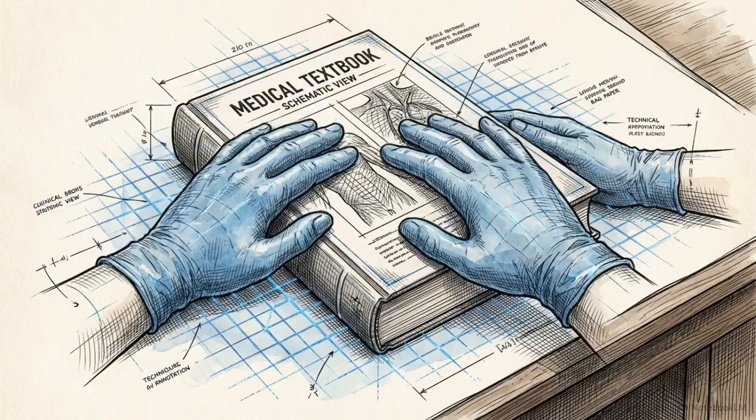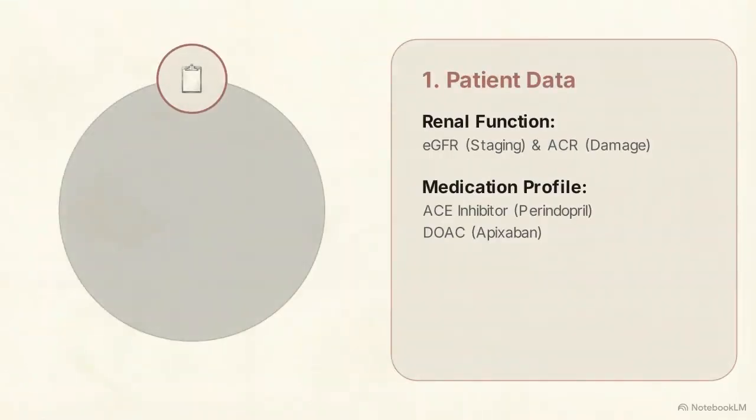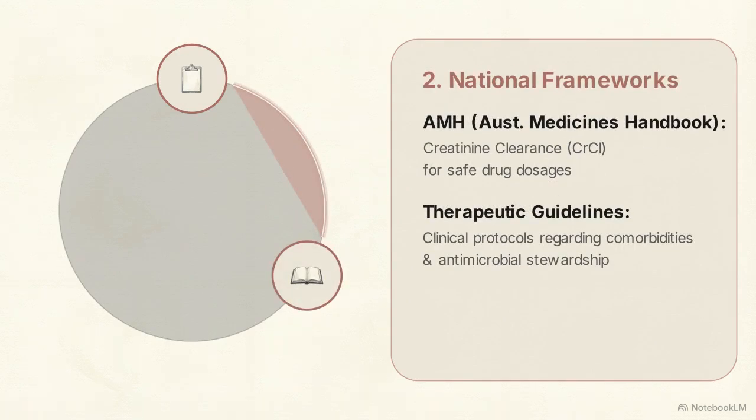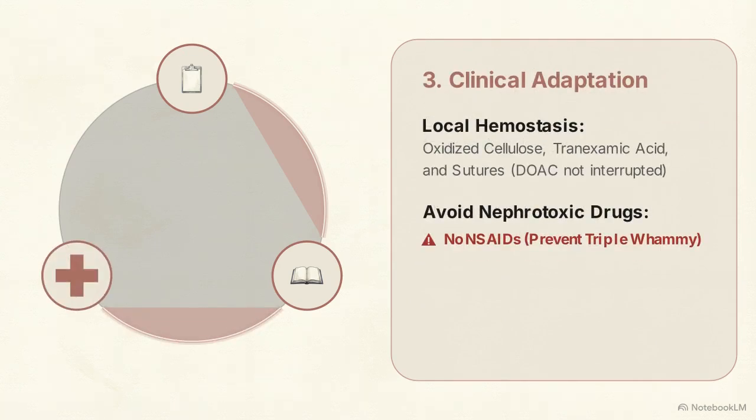We can collapse this scenario into a unified workflow for clinical practice and exam preparation. Step 1 is information gathering. Map the patient's renal function and medication profile. Step 2 is guideline consultation. Cross-check drug interactions using the AMH and therapeutic guidelines. Step 3 is treatment modification. Execute local hemostasis and strictly avoid nephrotoxic drugs.